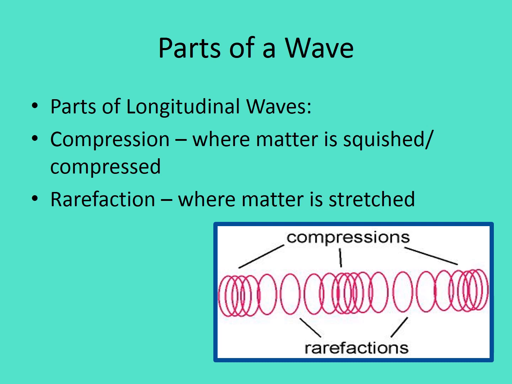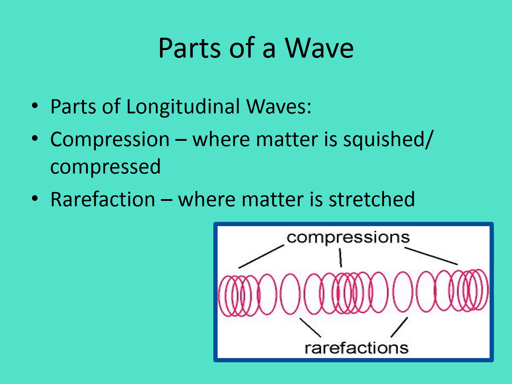All right, so now let's talk about the parts of those 2 different types of waves. So the first one we're going to do is the longitudinal wave. Now, these words look complicated, but they're already based on things that you know. So the first word is compression. Well, if you think about compressing something or pressing it, you think about squishing it. That is exactly what's happening in that picture. So you can see that the matter has been squished together for the compressions.